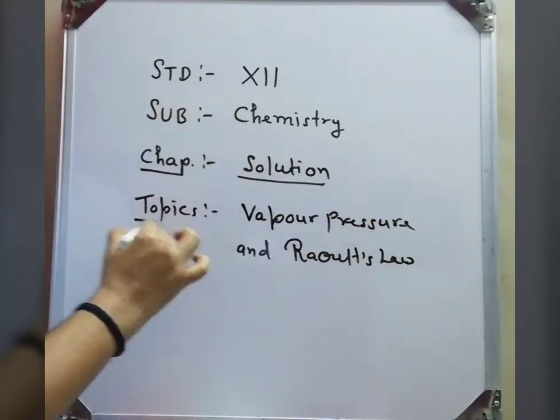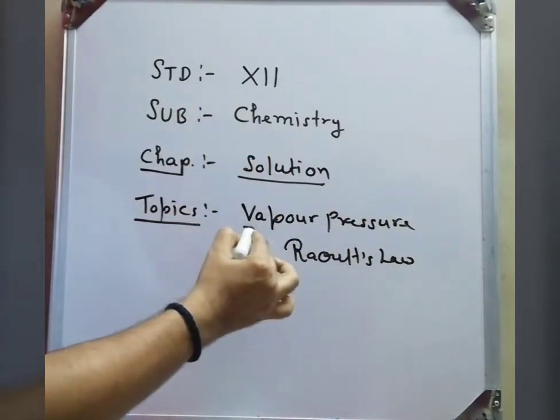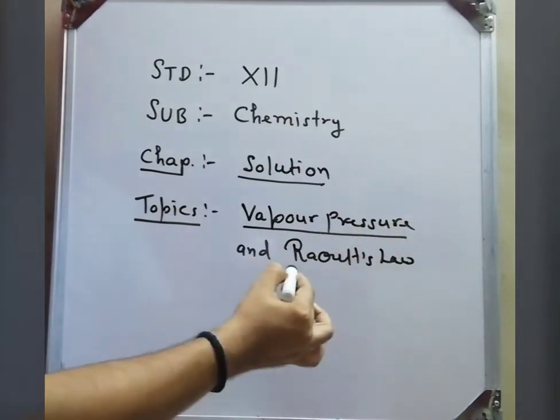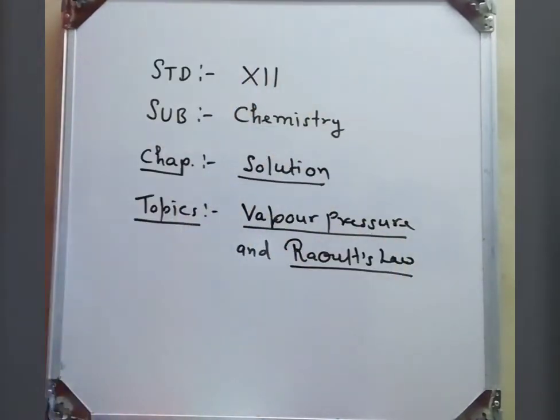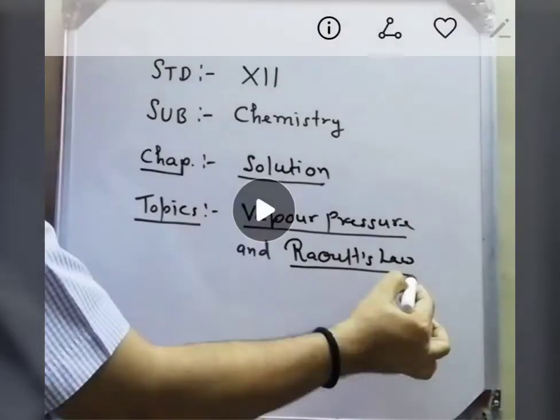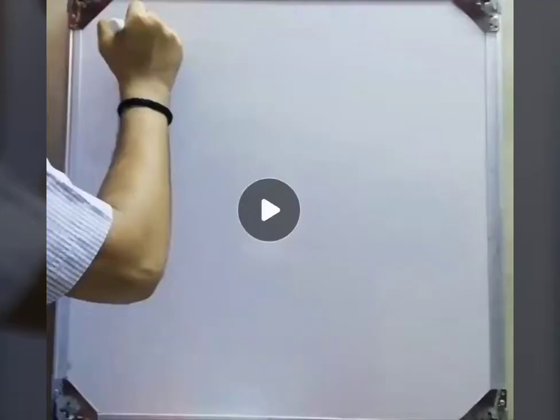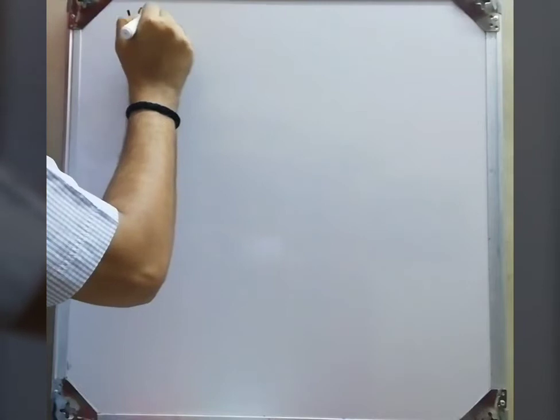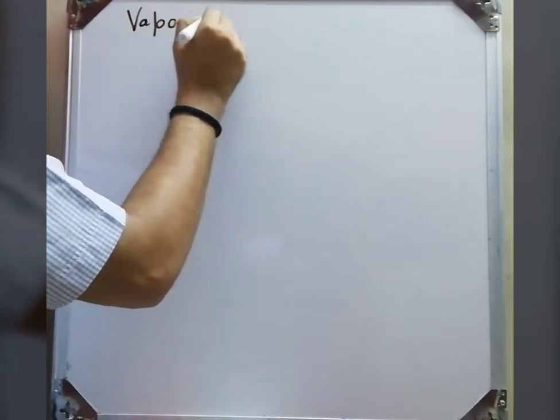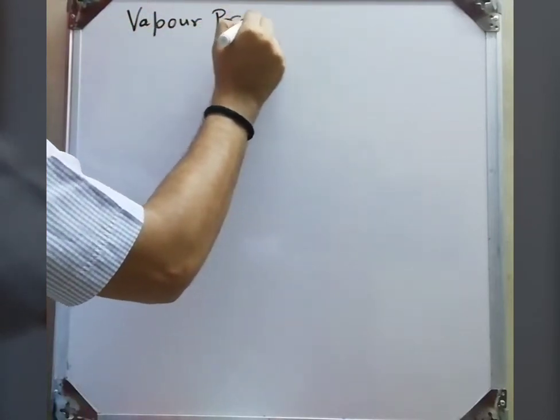In this chapter today I will explain vapor pressure and Raoult's law. These are important topics of this chapter. We will discuss Raoult's law and its deviation. Okay, so first, vapor pressure. What is vapor pressure?